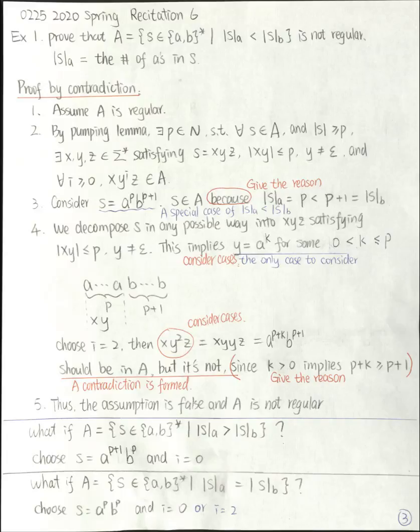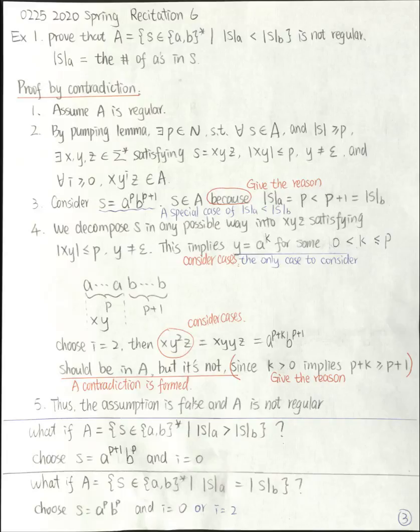Then the resulting string X, Y to the 2, Z, which is equal to X, Y, Y, Z, has the form A to the P plus K, B to the P plus 1. Because I have pumped this Y twice, and pumping Y once will give the original S. If I pump that twice, that means I have inserted K copies of A into this string. So I will have P plus K copies of A.